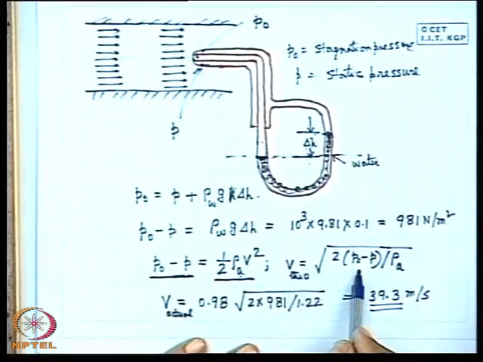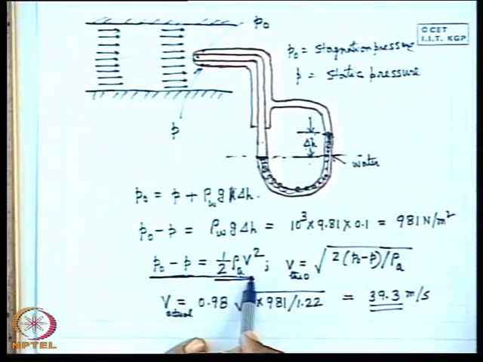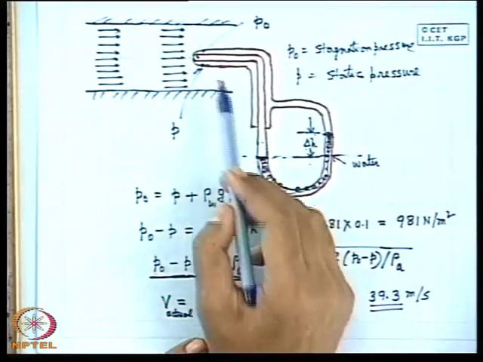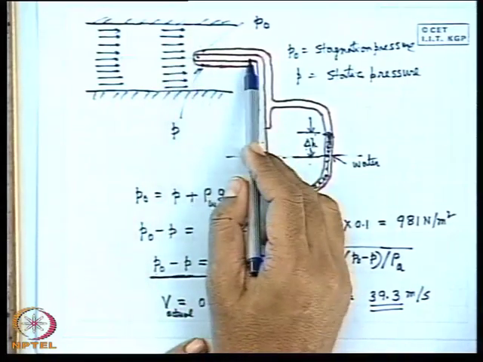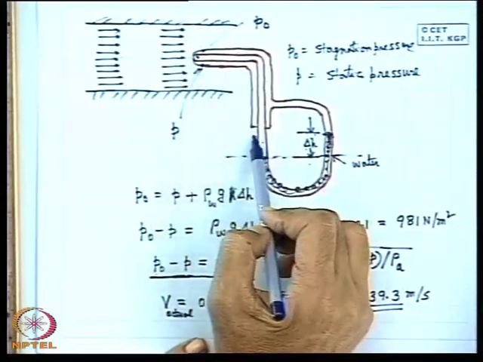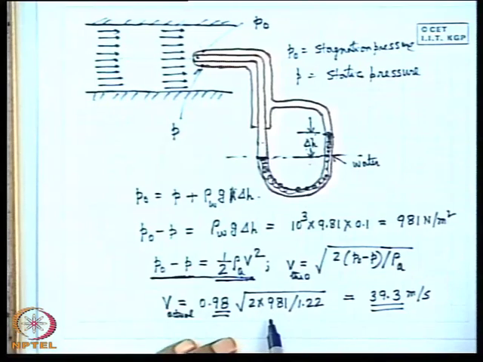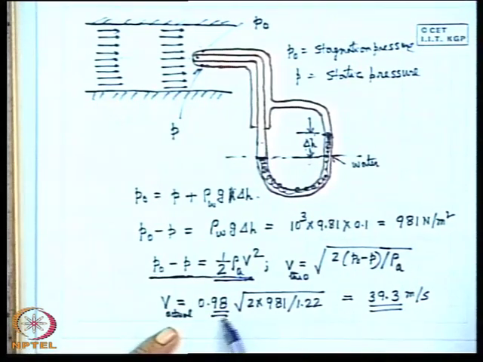This is the theoretical velocity, because this is the Bernoulli's equation where friction is neglected. So, this is multiplied by a coefficient of the tube, which accounts for the frictional losses in the tube, which depends upon the design of the tube. For a given fluid, it depends upon the design of the tube. So, for a tube, this is calibrated so that the coefficient of the tube is given beforehand while calculating the actual velocity from this formula.